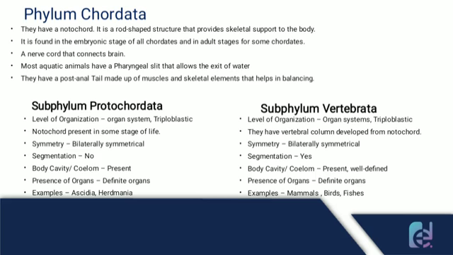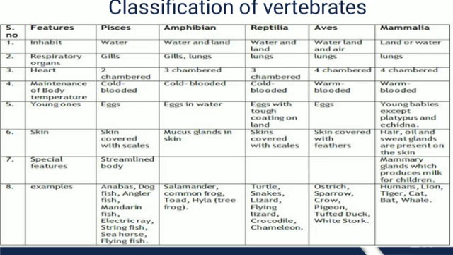Now subphylum Vertebrata. They also have the organ system level of organization, and they have a vertebral column developed from the notochord. They also show bilateral symmetry, and their body also shows segmentation. They have a well-defined body cavity or coelom, and some examples are mammals, birds, and fishes. So here we have the table.